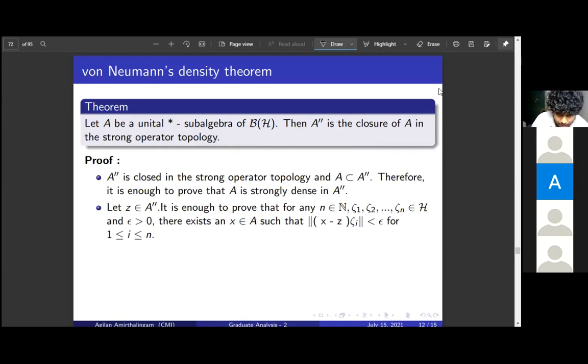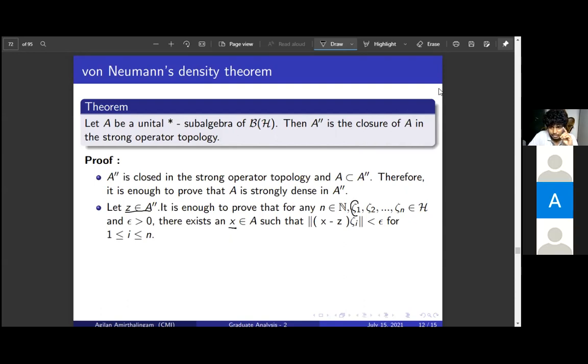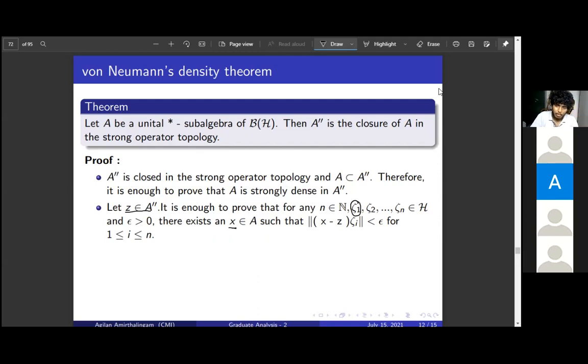We want to find an X like this. So firstly, this is the idea. We are given n points here. We first prove it for one point. That is, if we just have zeta 1, we will show that we can choose an operator X such that the norm of (X minus Z) zeta is less than epsilon for any given epsilon. And then what we do is we consider H n, right?